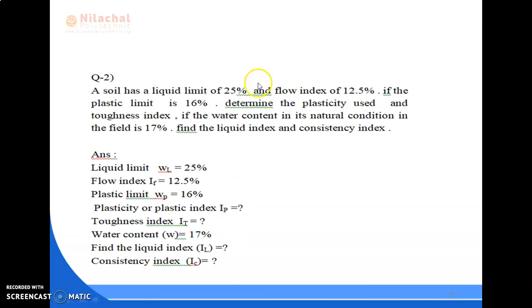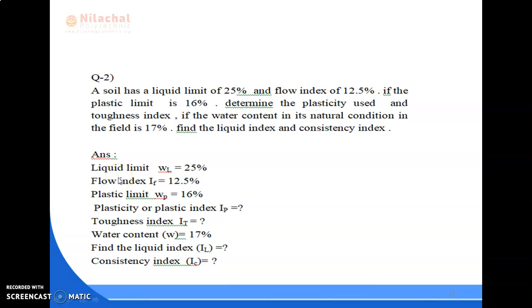Question number 2. A soil has a liquid limit of 25% and flow index of 12.5%. If the plastic limit is 16%, determine the plasticity index and toughness index. Again, if the water content in its natural condition in the field is 17%, find the liquidity index and consistency index. This is the same question as question number 1, only some data are changed. Otherwise, the question is same.